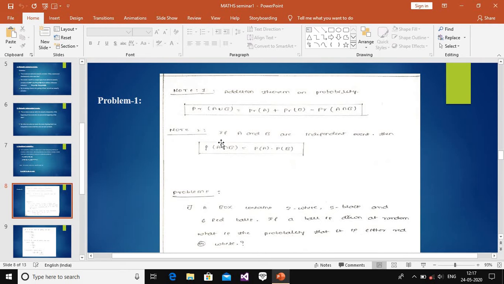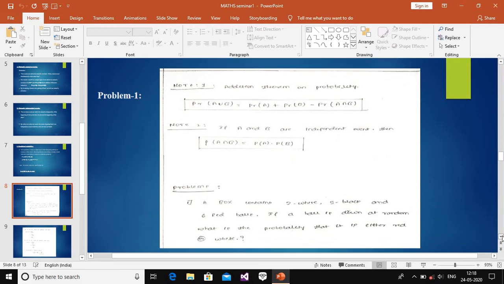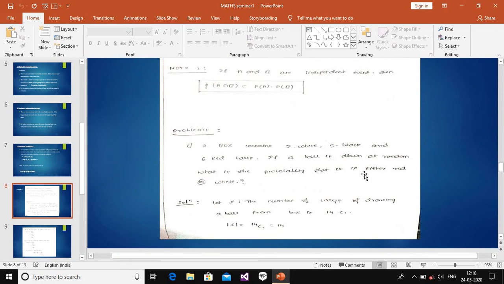In note 2, if A and B are independent events in probability, then P of A intersection B is equal to P of A into P of B. This is the independent event formula. Note 1 is the addition theorem probability formula. Note 2 is the independent event formula. We can clearly identify these formulas. We are going to the problems.